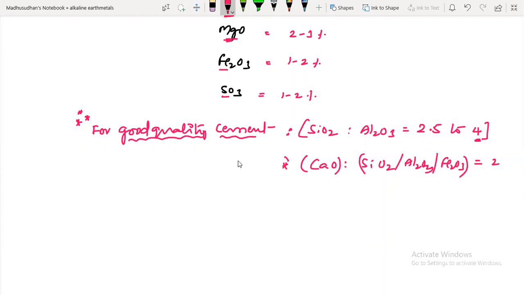If they maintain this kind of ratio, that becomes a good quality cement. That is Portland cement.